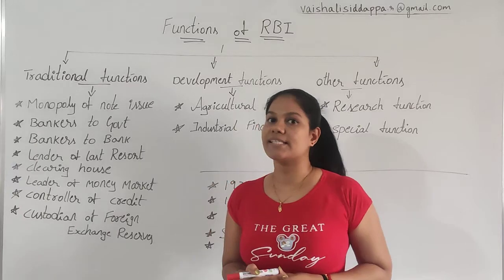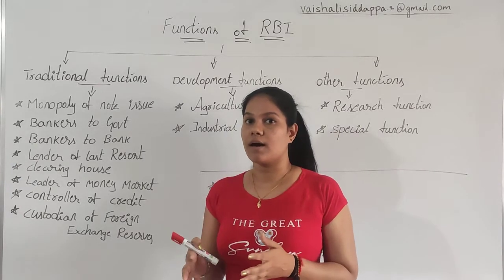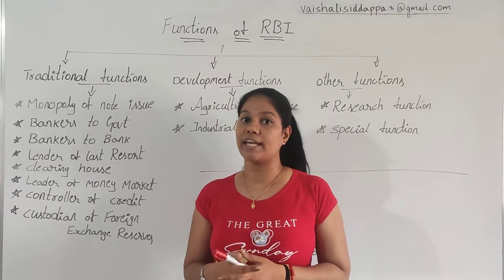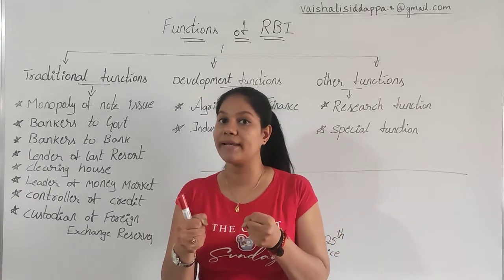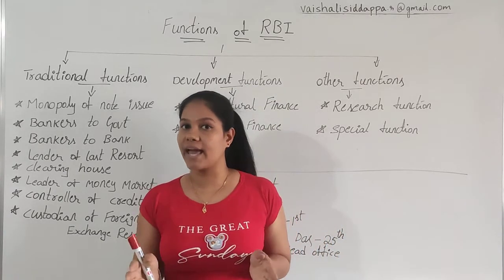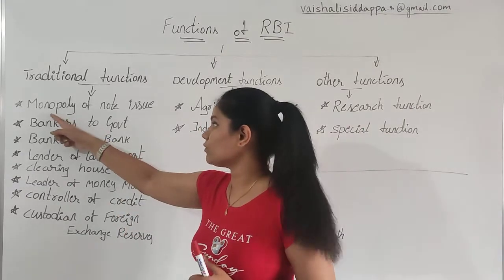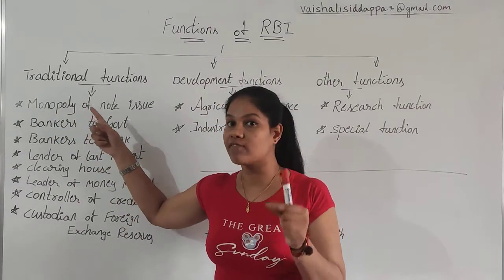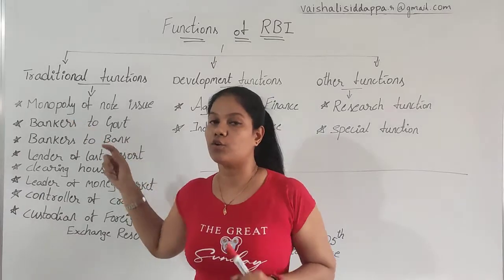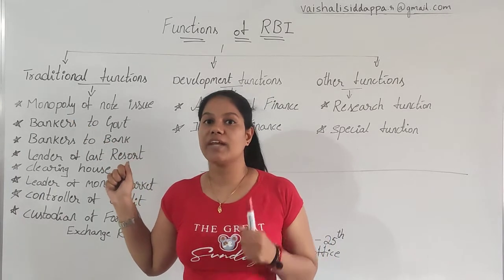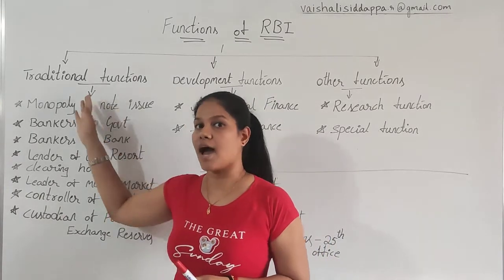In this case, only one bank is authoritative to issue the currency; they have the monopoly. Other than them, nobody can issue the currency. That's the reason why we use a word like monopoly. Only they have the authority to issue the note. Other than the 1 rupee note, every note is issued by RBI.